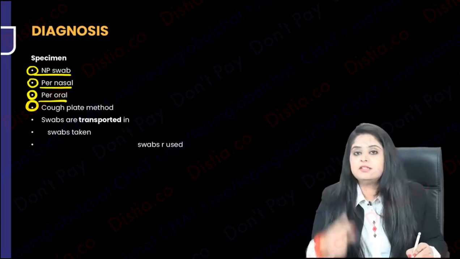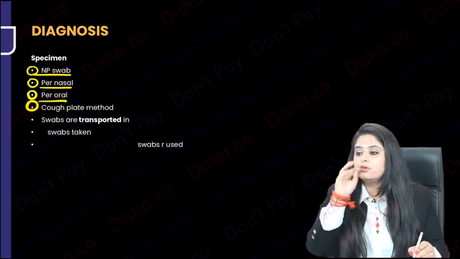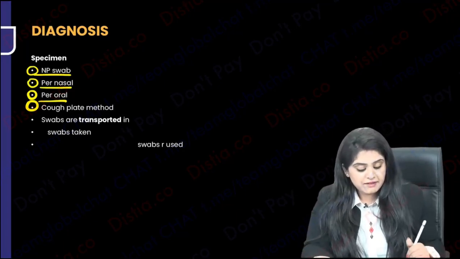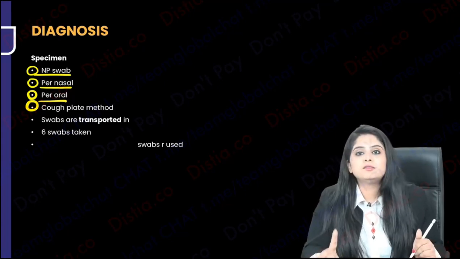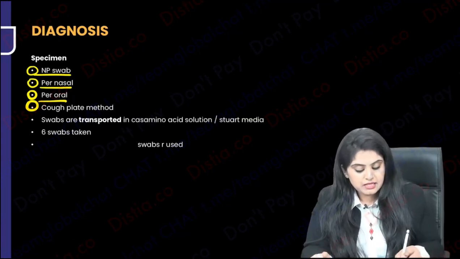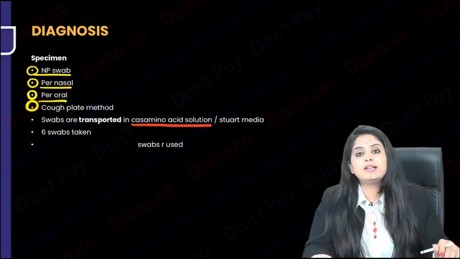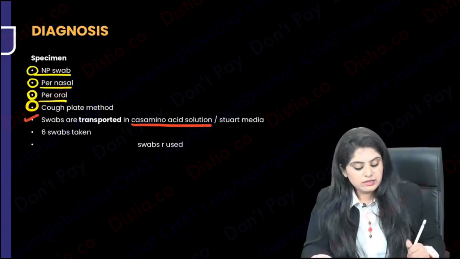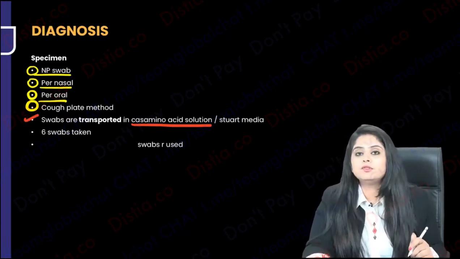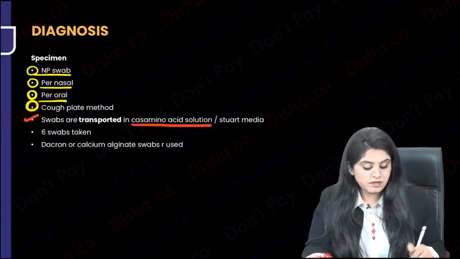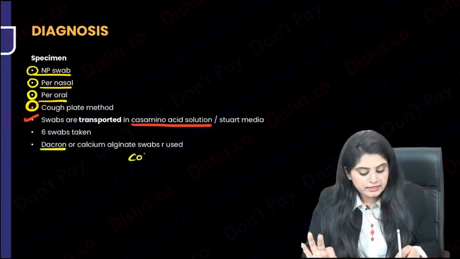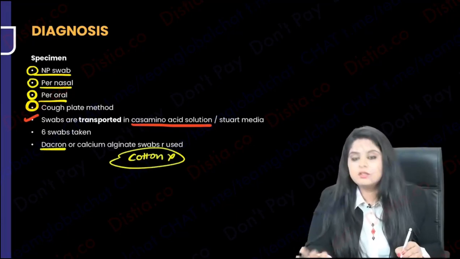So these are different methods, either from the nasopharynx or per nasal or per oral, or tell him to cough and that growth will come over here, cough plate method. Please note that a total of 6 swabs are taken from all these places, and they are transported usually in the casamino acid solution. Also note that we don't use cotton swabs. Usually we use cotton swabs, but for Bordetella pertussis, we don't use cotton swabs. Dacron is one preferred element, and calcium alginate can also be used, but cotton nahi use karna. That is what is important. Cotton ke saath the growth is not gonna come.